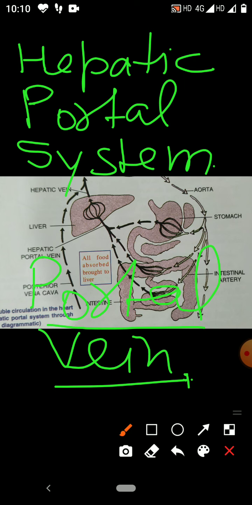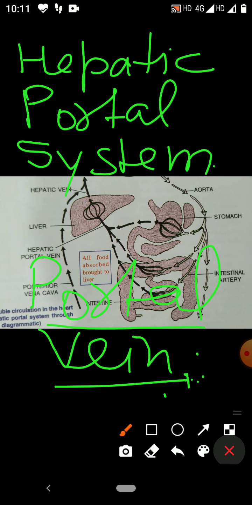A vein returning blood from a system of capillaries does not directly go to the heart. Instead of going to the heart, it again divides into a second capillary system in the tissue, and then the blood returns to the heart.